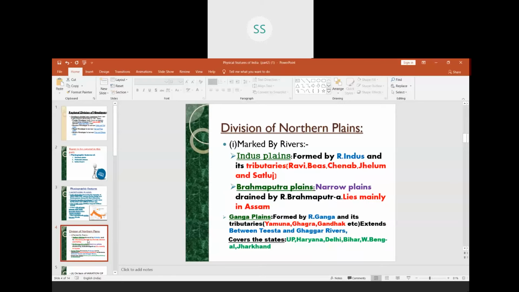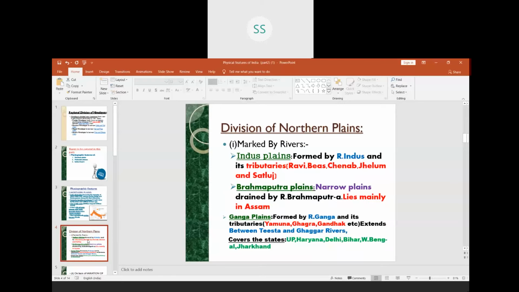We come to the third one, that is the Ganga plains, children. These Ganga plains are mainly formed by river Ganga and its very important tributaries. They are Yamuna, Ghagra, Gandak, etc. There are many tributaries of river Ganga. This Ganga plain extends between rivers Tista and Ghaggar.